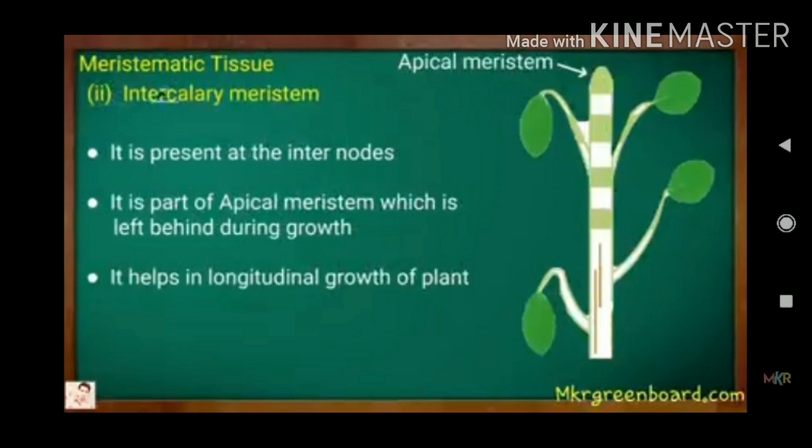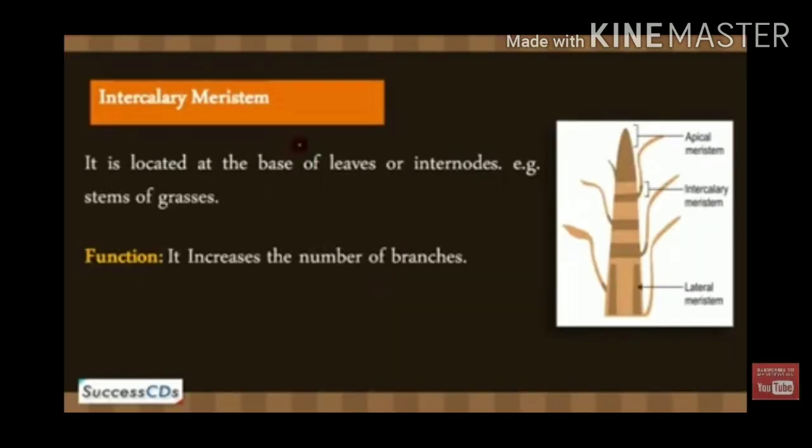In between these two nodes, the space occupied is the internode. Now understand what is node and what is internode. Clear? So the base of the node, between the two nodes, the meristem present there is the intercalary meristem.